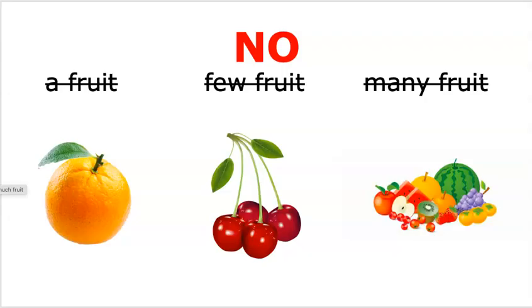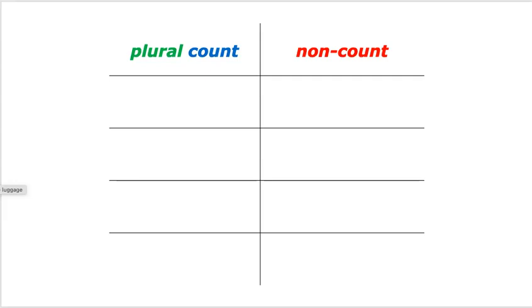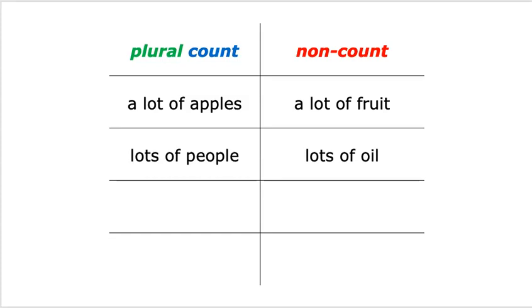Never would I say a fruit, or few fruit, or many fruit. We do not use these terms in front of non-count nouns. Again, let's break it down. With plural count nouns and with non-count nouns, I can use a lot of apples, a lot of fruit. This is the same. I can also say lots of people, people is count, or lots of oil. Oil is non-count. So here you don't have to worry about the difference.